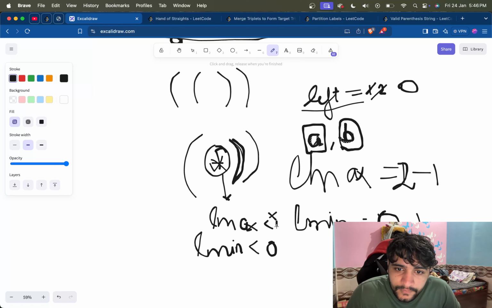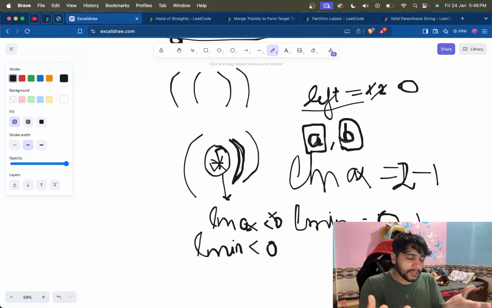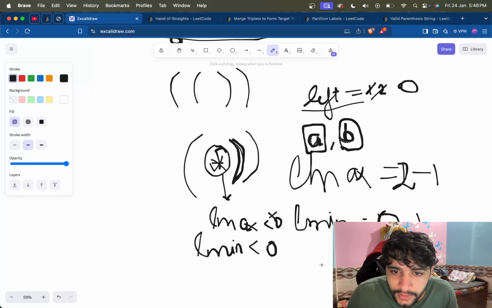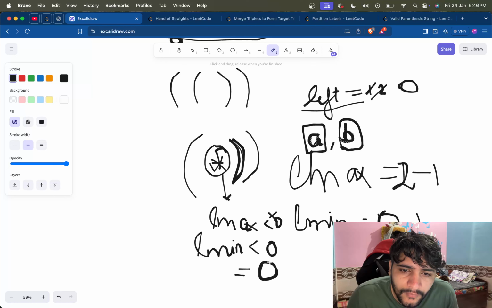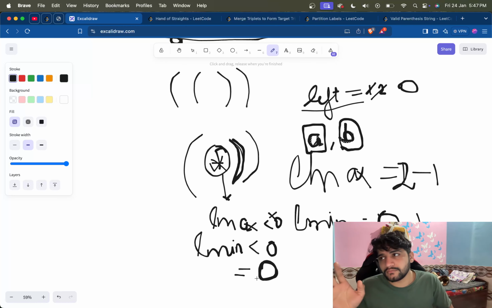Okay, if this is the case, that means we have encountered a star and we treated it the wrong way. Then we will just put L min as 0 and go forward.